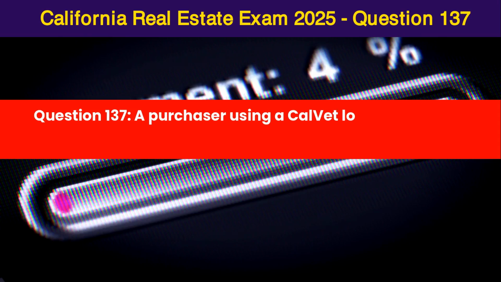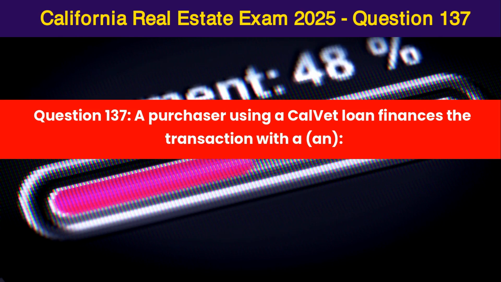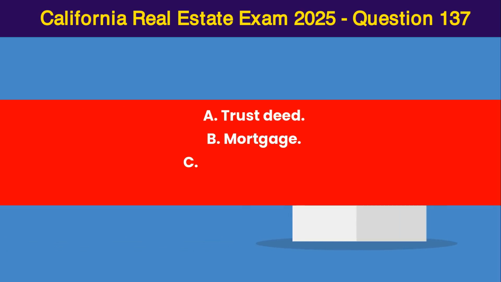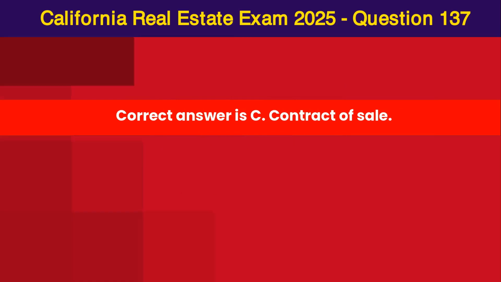Question 137. A purchaser using a Calvet loan finances the transaction with an A. Trust deed, B. Mortgage, C. Contract of sale, D. Option lease. Correct answer is C. Contract of sale.